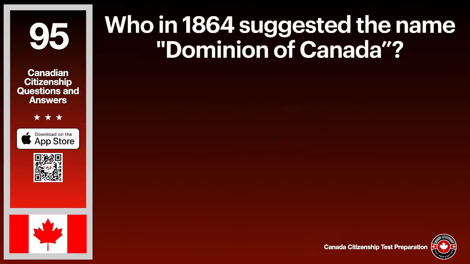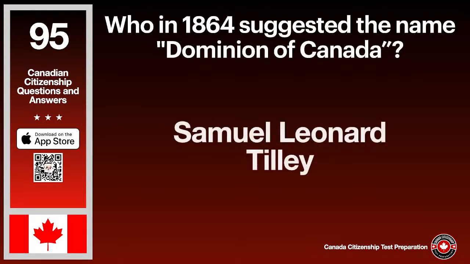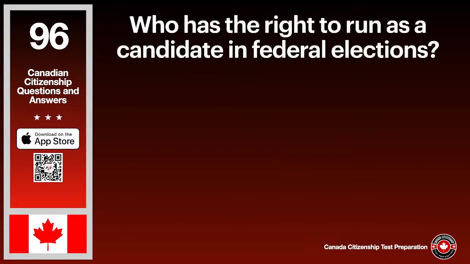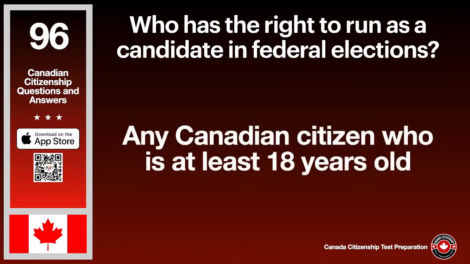Who in 1864 suggested the name Dominion of Canada? The answer is Samuel Leonard Tilley. Who has the right to run as a candidate in federal elections? The answer is any Canadian citizen who is at least 18 years old.